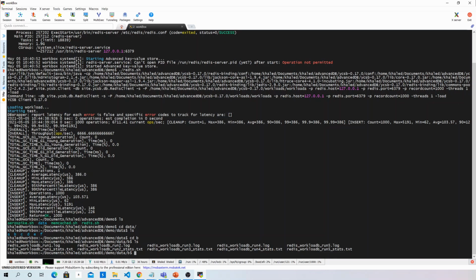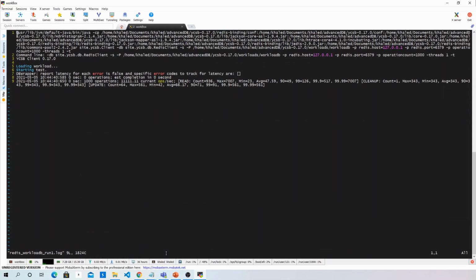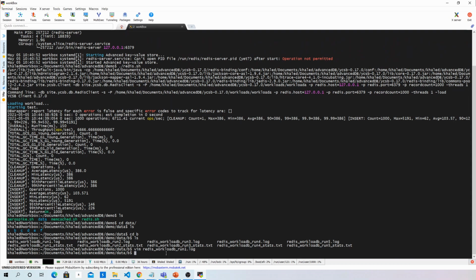We can see 2 different kinds of files. One kind is the log file, which we can open to see if there was any error. Here we can see that there are no errors reported, so we know that the process exited normally.